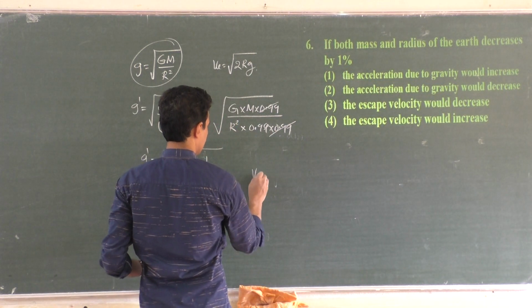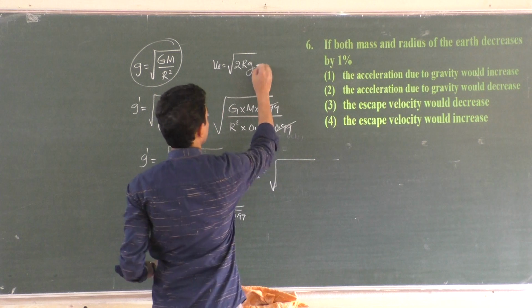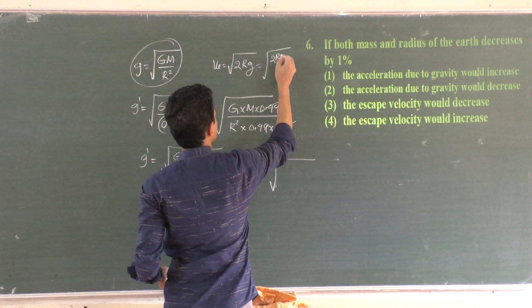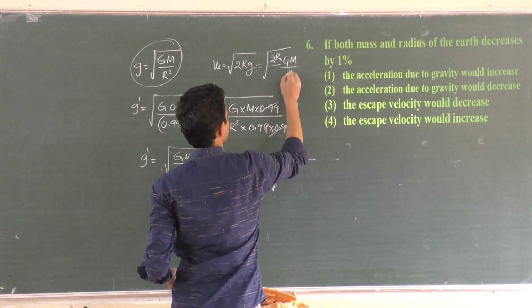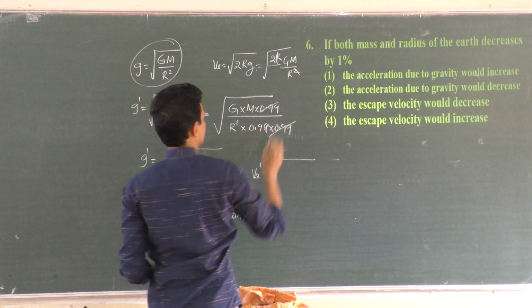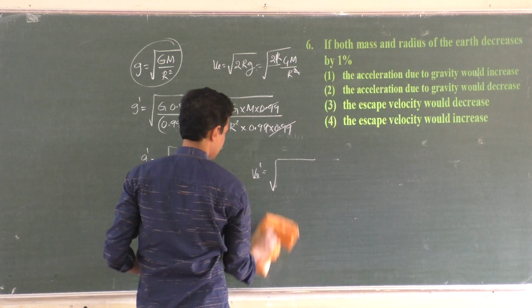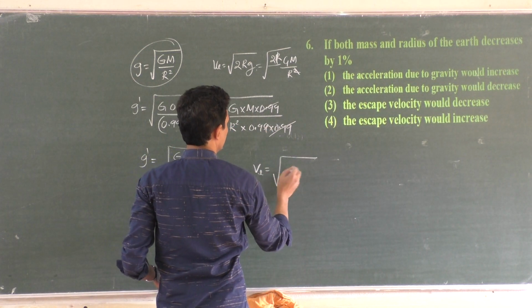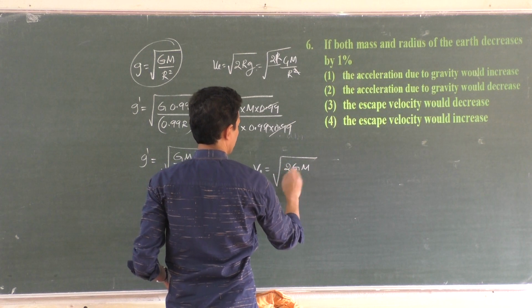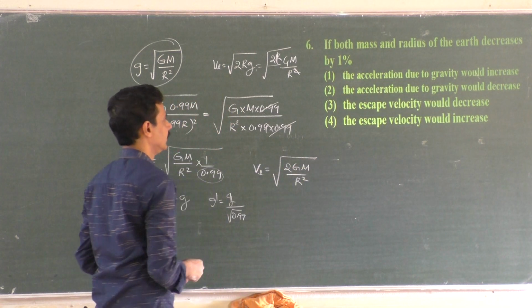Or you can do it like this also. Escape velocity dash is equal to root of 2 r g, where g is GM by r squared. I'll put it in the easiest way. So what is the escape velocity? First escape velocity is root of 2GM by r. Okay?